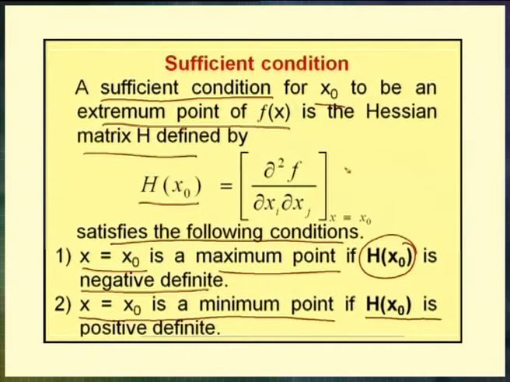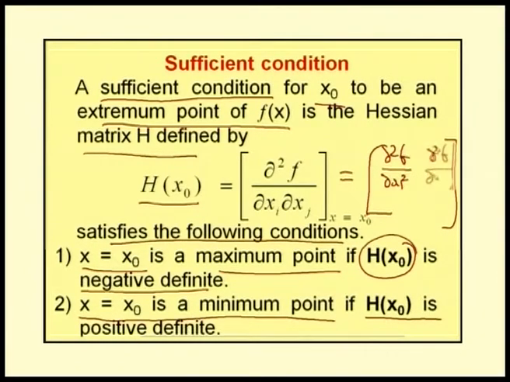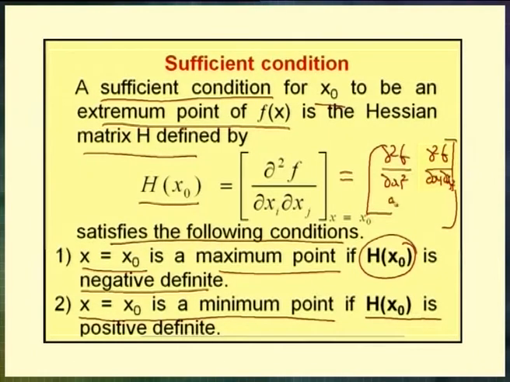So, H of x naught for a function of two variables, our Hessian matrix is this one. The first term is ∂²f/∂x1², the second term is ∂²f/∂x1∂x2, then here ∂²f/∂x2∂x1, and this term is ∂²f/∂x2².